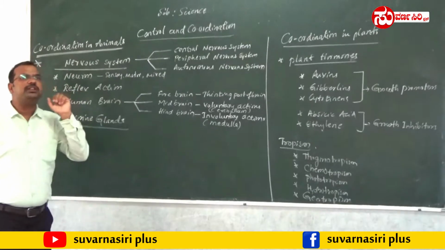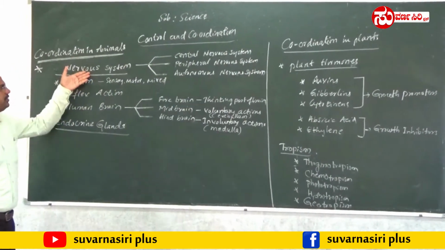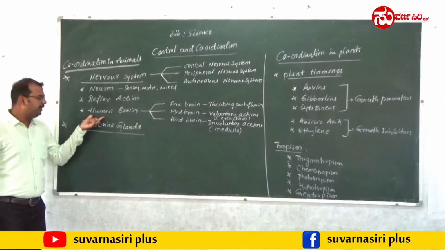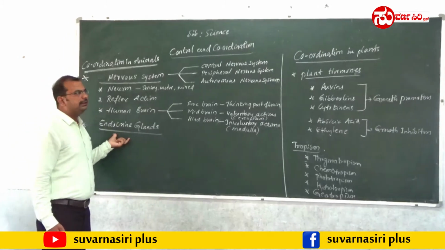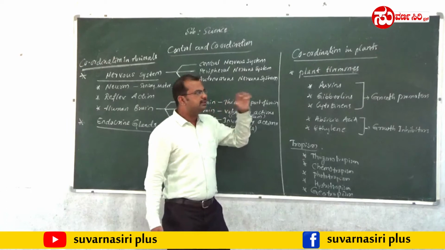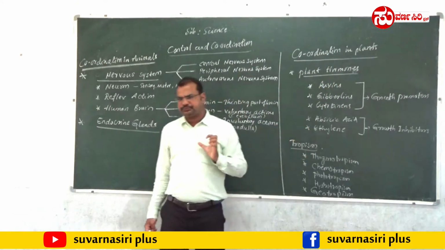In animals, we are going to cover the nervous system and reflex action, human brain and endocrine glands. Whereas in plants, we are going to discuss some important plant hormones and tropism.